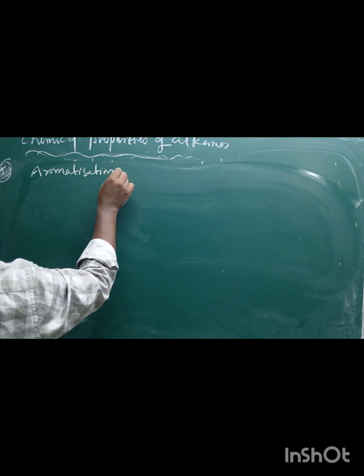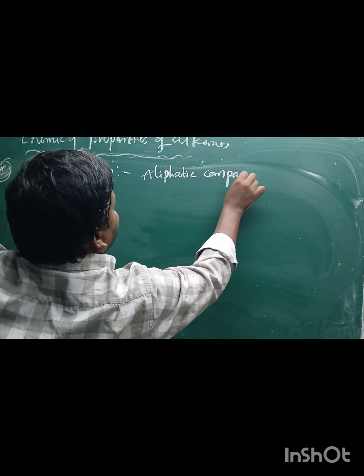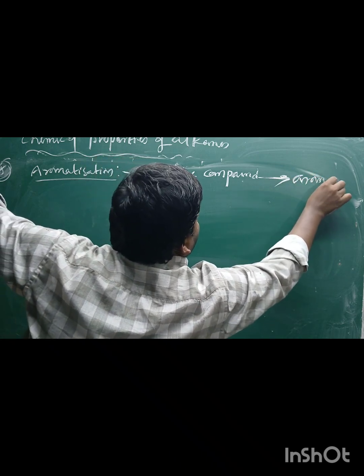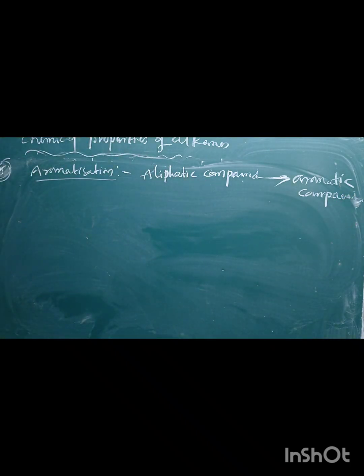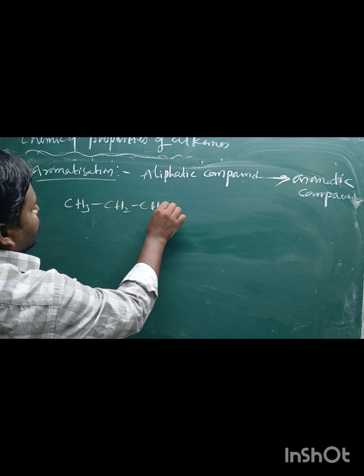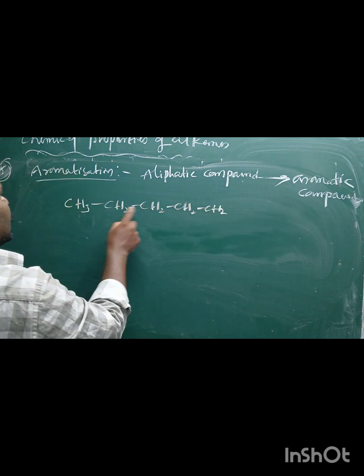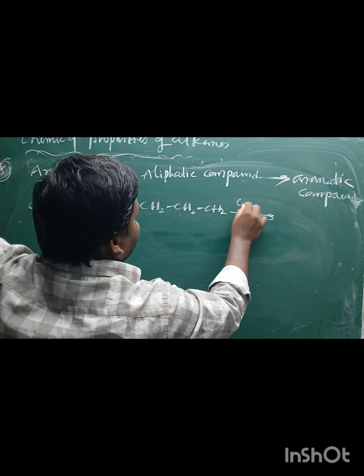Aromatization is also called catalytic reforming, the conversion of aliphatic compound into aromatic compound in the presence of vanadium oxide or molybdenum oxide or chromium oxide, etc. For example, now I am taking here CH3, CH2, CH2, CH2, 1, 2, 3, 4, 5, 6, a 6-member ring, in the presence of chromium trioxide, or molybdenum oxide or vanadium oxide, at 773 Kelvin.